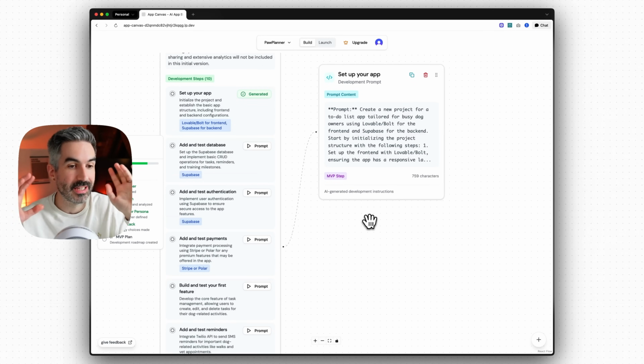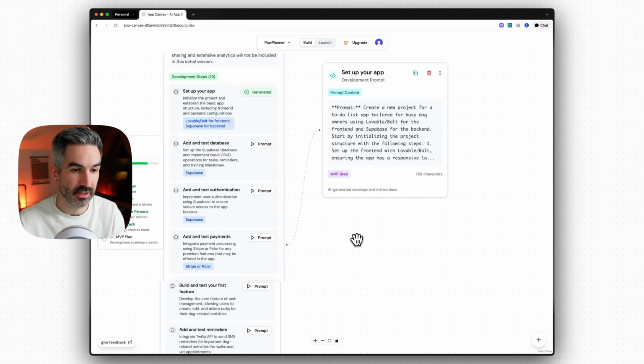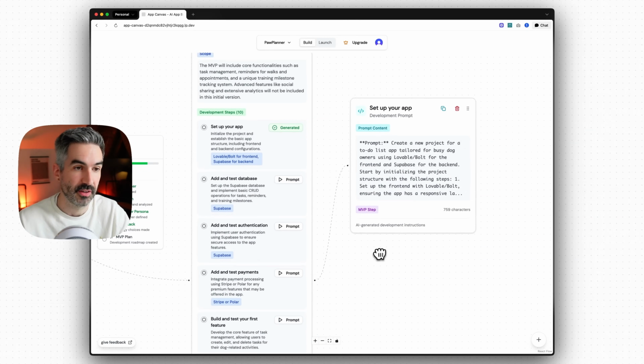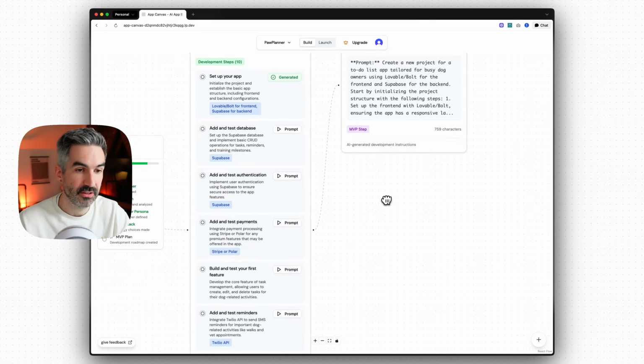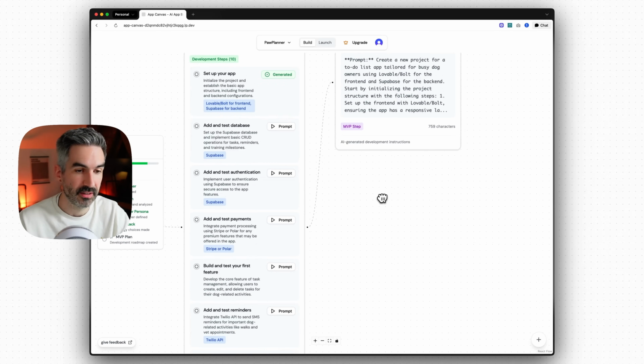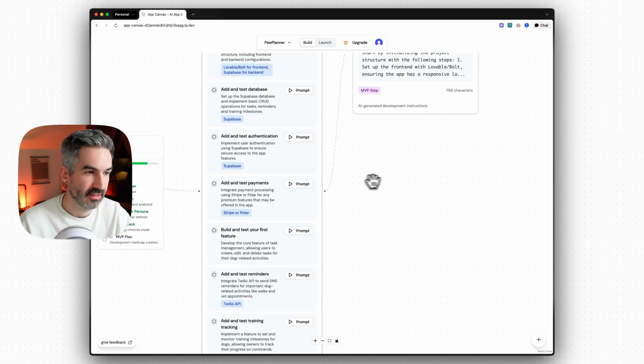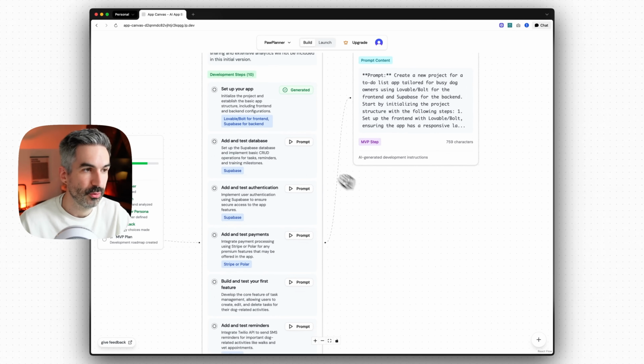This isn't building a dashboard, it isn't building any of the features. That's because I think the best way to start off with these tools a lot of the time is to just go step by step through creating your foundation before you actually start building your big features on top of that. So this is really just setting up a project with Supabase and a basic app idea. We can then do adding and testing database, adding and testing authentication, adding and testing payments. You don't have to do all of these steps, and you can tick them off as you go.